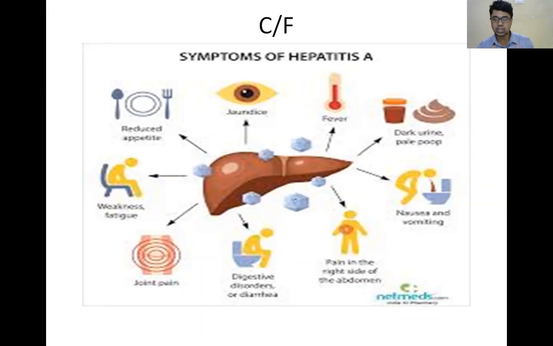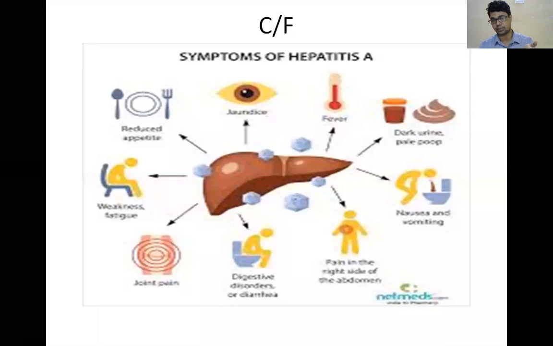So what is the progress of disease in hepatitis B? Always in hepatitis, there is elevation of liver enzyme 2 weeks before onset of symptoms, even before jaundice. So first there is elevation of enzymes, then after this the symptoms will appear.